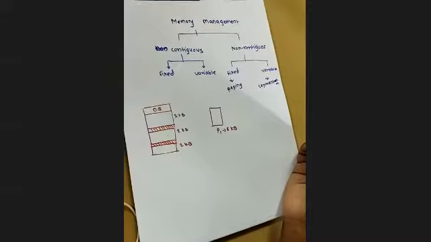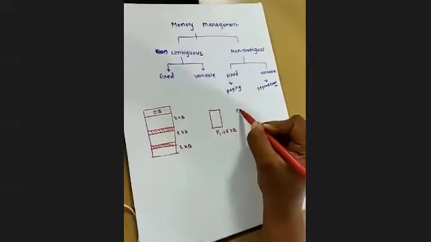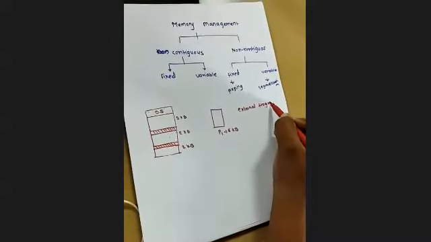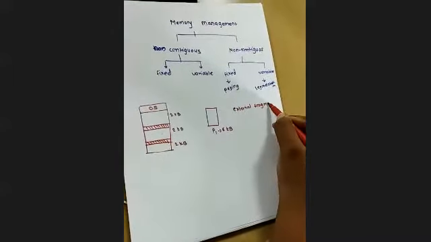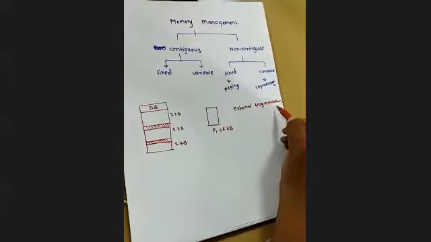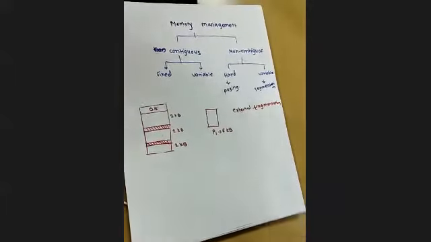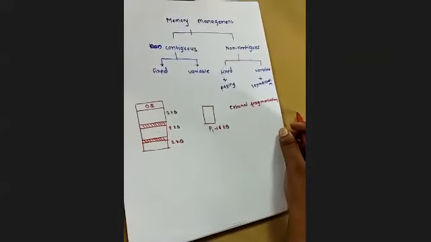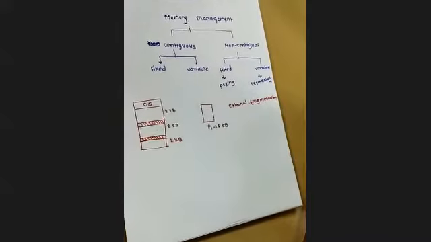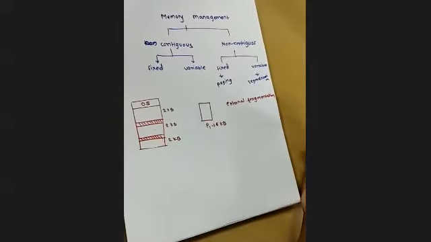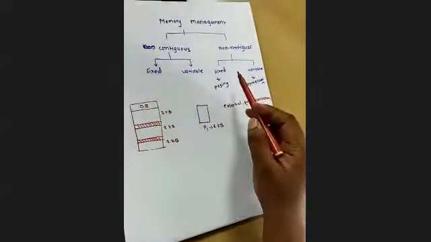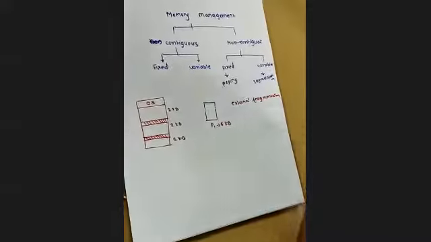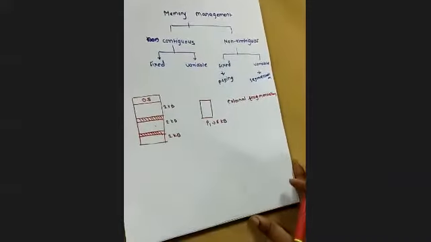So that was the limitation, external fragmentation, and we are removing it in non-contiguous memory allocation. In viva questions or in MCQs also, this question can come: what is the limitation, or which limitation are you overcoming in non-contiguous allocation? The main important thing we are overcoming here is external fragmentation. Okay, now how we allocate this, that is the main part.